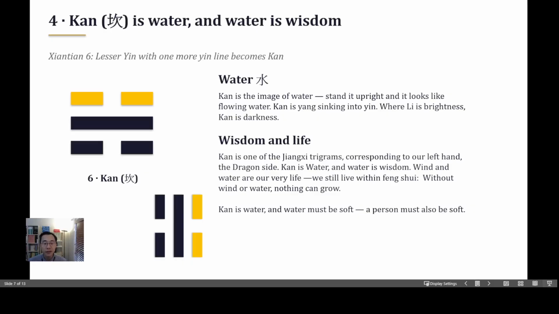Remember in our previous video, we talked about the dragon side being the good side, the lucky side. Dragon side means wisdom, water. And without wind, Xun Gua, without water, Kan Gua, there's no life. Nothing can grow. And we can also learn from Kan Gua. We can learn from I Ching. Kan is water. It represents water is soft. So when we live in this world, we need to be soft.